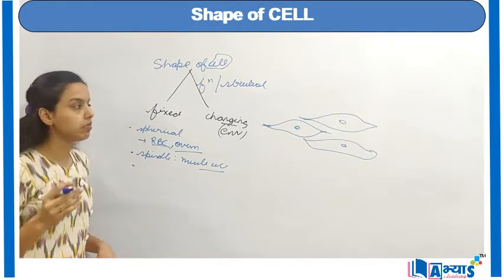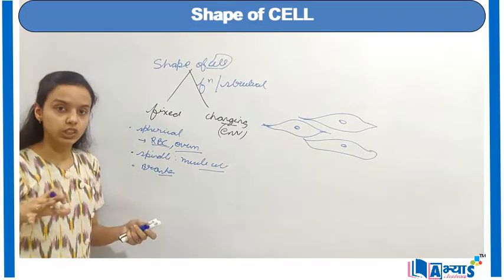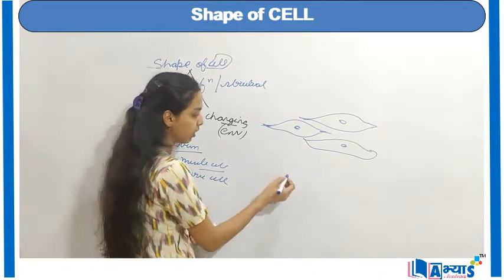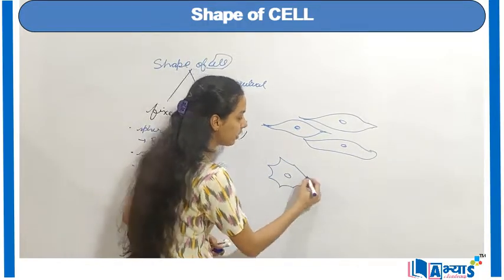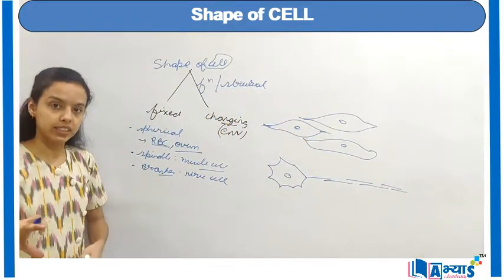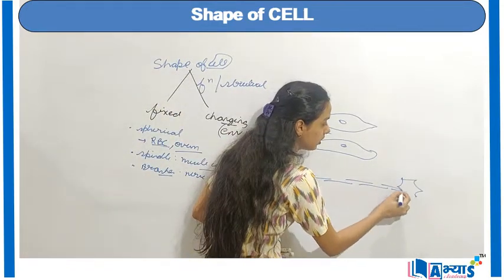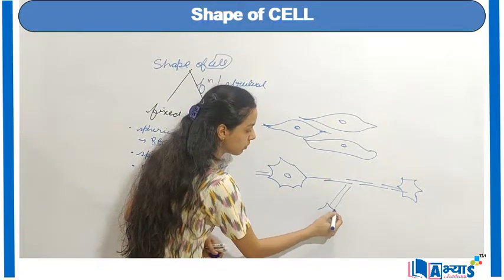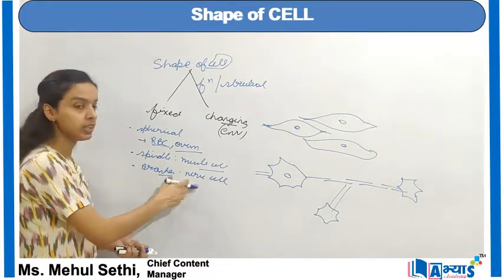And then we have the branched shape. For example, the nerve cell. The diagram of the nerve cell may include this outside portion, then we have the center part, and then we have a long strip, that is the axon. Then again we have the next cell, and from here we start the next cell. Basically, they are in a branch shape. Sometimes we have a cell here also. So that is a branch shape, the example of the branches of the nerve cell.